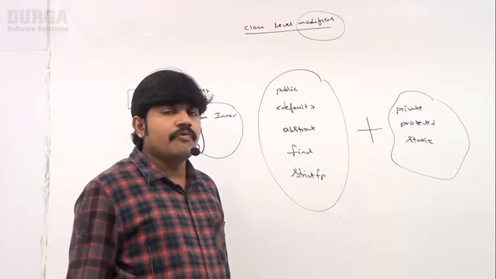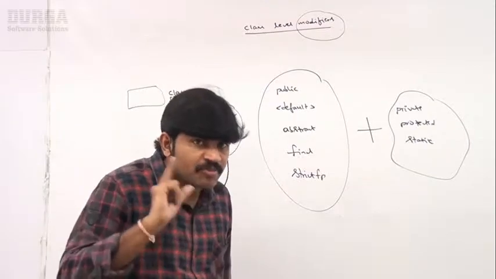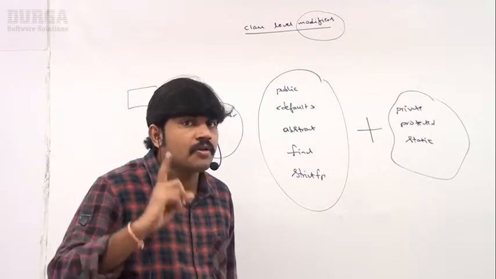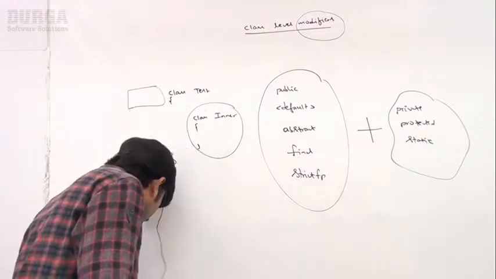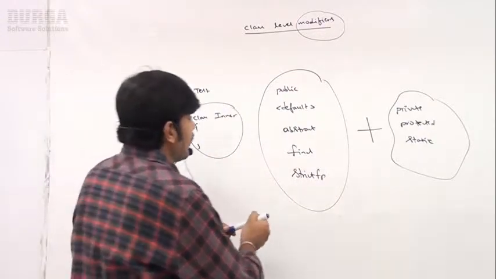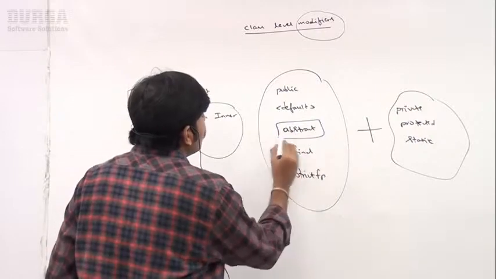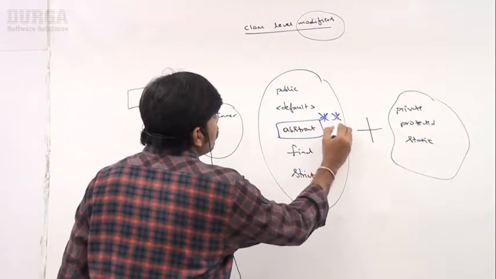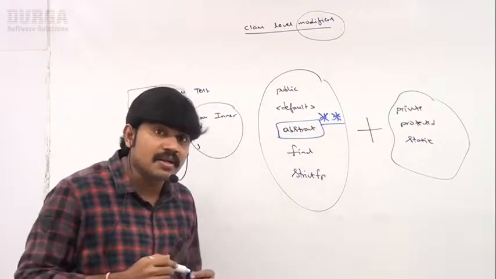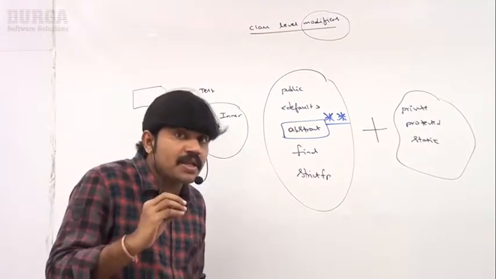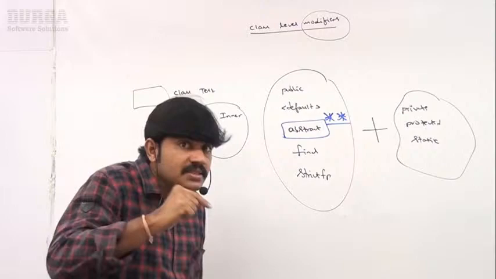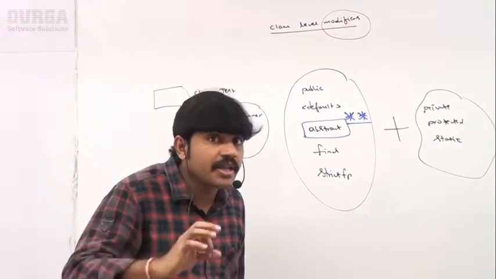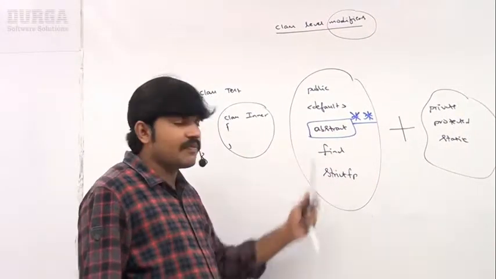But for the exam's sake, one modifier is going to play a very important role. What is that modifier? Abstract. Here we have to perform a post-mortem on abstract classes, because compulsorily at least 1 or 2 questions you can expect from this area. This area is very important for the exam. Is it clear?